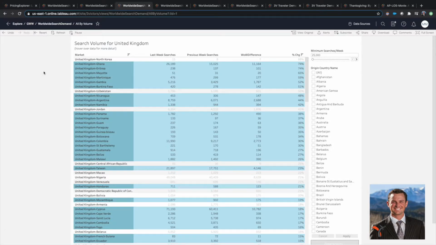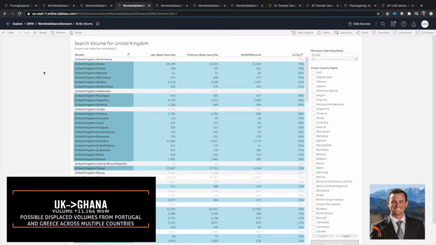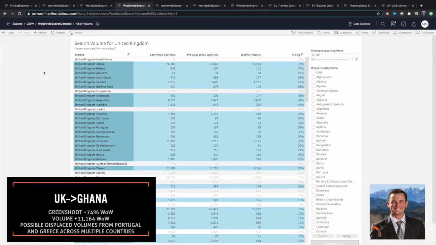UK search volume to Ghana, which is up 74% week-on-week on light volume, indicates some UK would-be beachgoers are shopping elsewhere for their sunny and sandy holidays. And this is important here, so marketing people take note. If you view the list of top percentage movers, you can see that an abnormally high number of beachy destinations received significant percentage increase in search traffic.